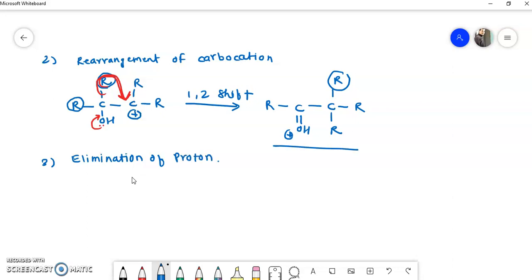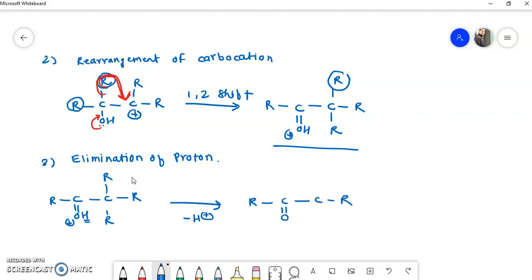That means whatever intermediate forms here, I will draw again: double bond O, and here is the positive charge on C with R, R and R. Here this proton is eliminated, and we get the product, that is pinacolone. So what is the name of this product? The name of this product is pinacolone. So this is the mechanism of this pinacolone rearrangement.